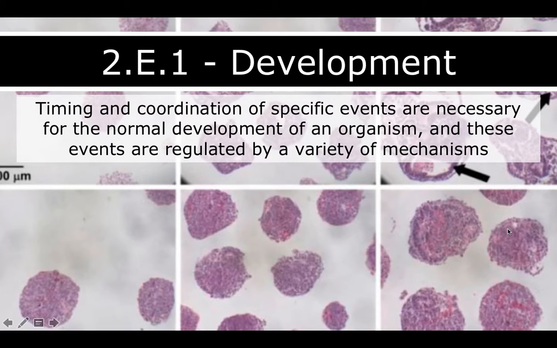All right, we are on our last learning target for our last section, learning target 2, which is development. Timing and coordination of specific events are necessary for the normal development of an organism, and these events are regulated by a variety of mechanisms. So let's take a look at those mechanisms.